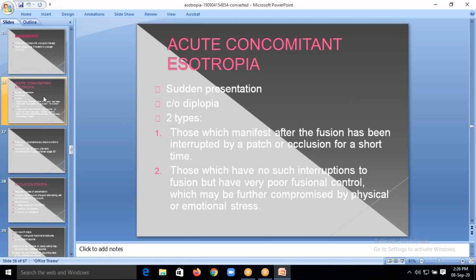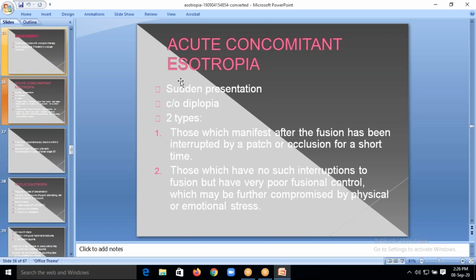Next one is acute concomitant esotropia, with sudden presentation, and the patient complains of diplopia. There are two types: those which manifest after fusion has been interrupted by a patch occlusion, and those which have no such interruption to fusion but have poor fusional control. Because of some physical or emotional stress, the patient will have mild esotropia.